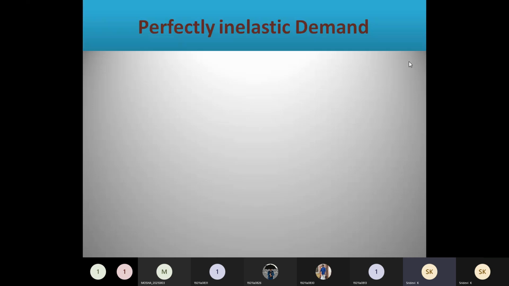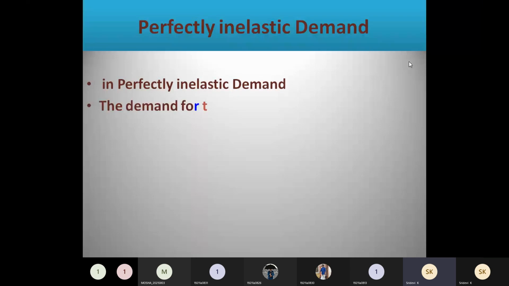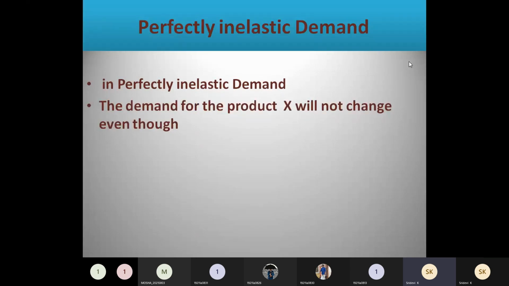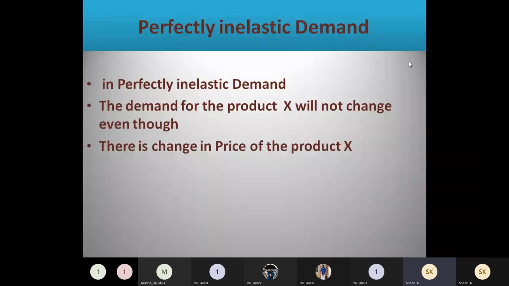In the case of perfectly inelastic demand, there is no change in the demand; that is, zero change, even if the price is increasing or decreasing. The same thing you are going to explain here: the demand for the product will not change even though there is a change in the price. Even though the price is increasing or decreasing, that won't affect the sales of the product. This is called perfectly inelastic demand, which you can represent by EP is equal to 0.